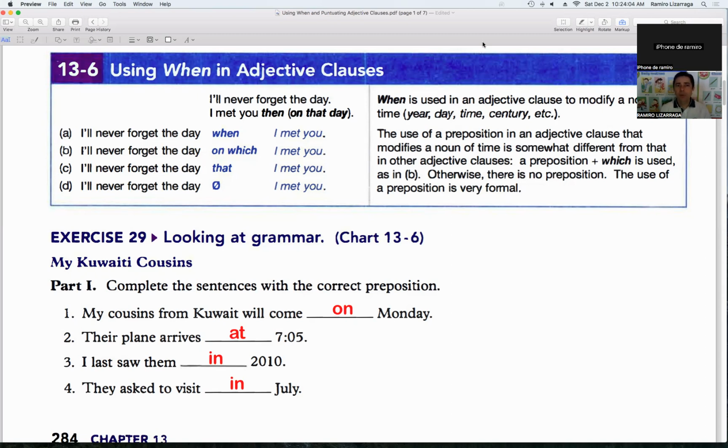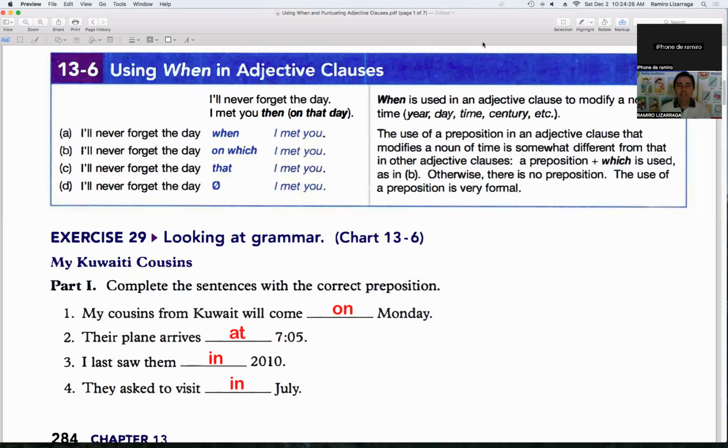So today we are going to continue with adjective clauses. I know that we have been making many videos about adjective clauses. I know this topic is very extensive, but it's fine.